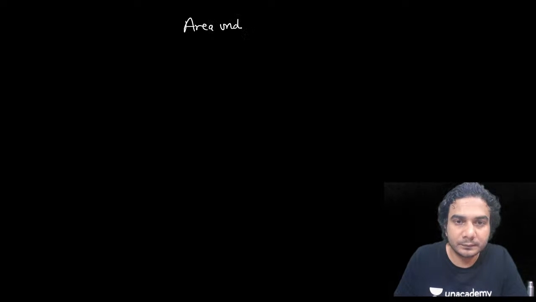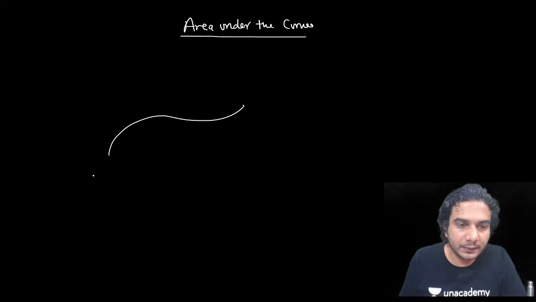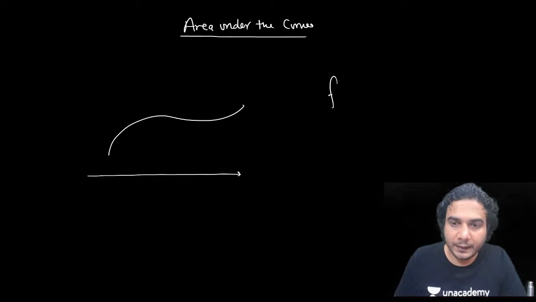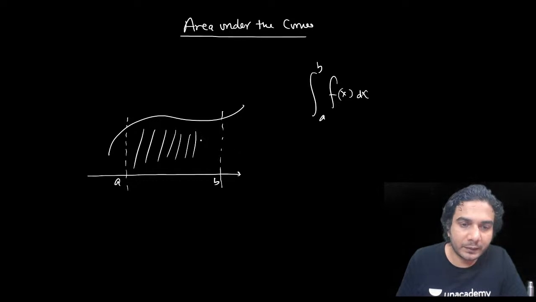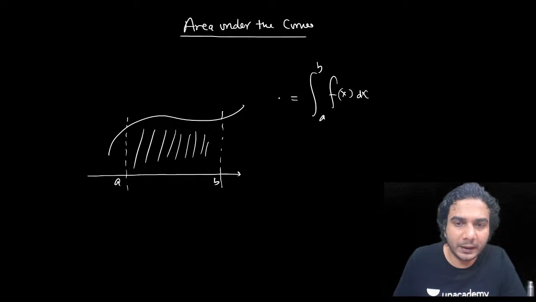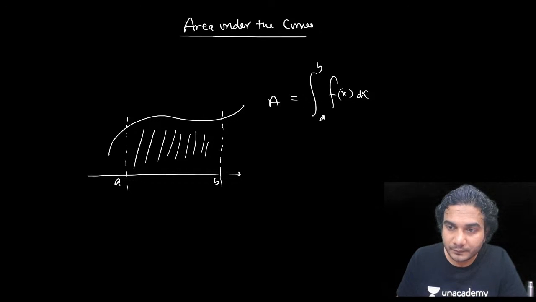Area under the curve. So in definite integration, we already know that if we integrate f(x) from a to b, and say this is the graph of f(x), then we get this area, right? If the graph is above the x-axis, then this value is going to be positive, and this will be the area for this particular graph.